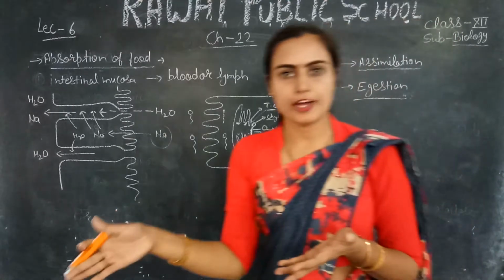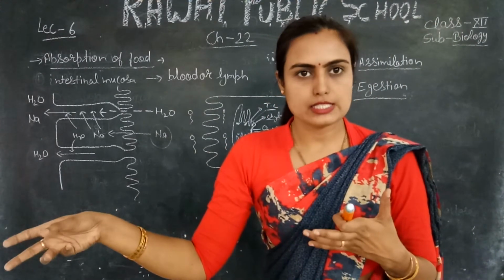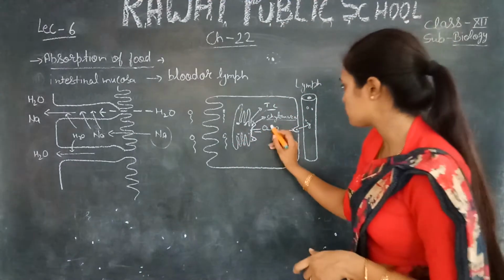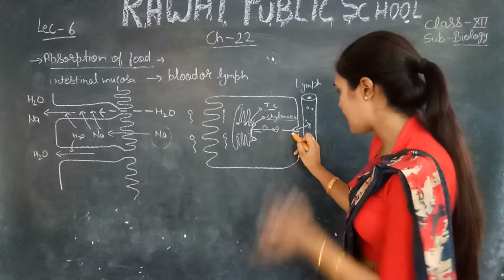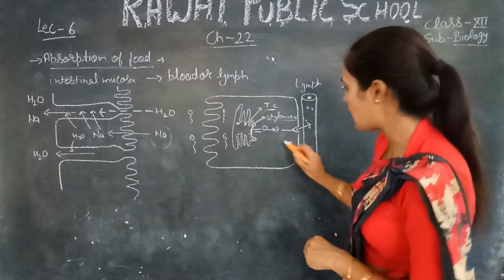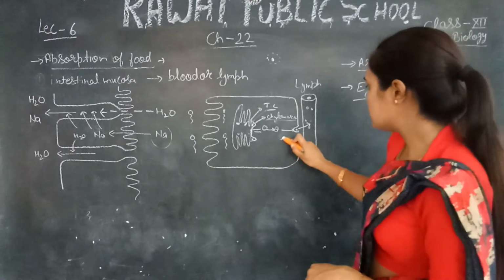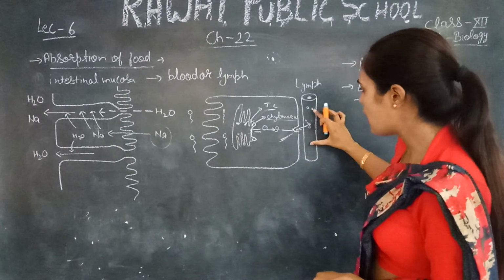You know about phagocytosis, when your cell removes any substance. With the help of exocytosis, this chylomicron enters into the lymph vessel.